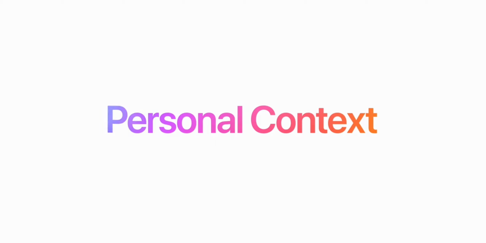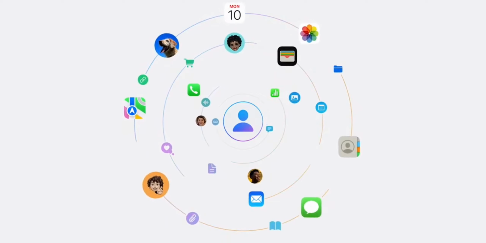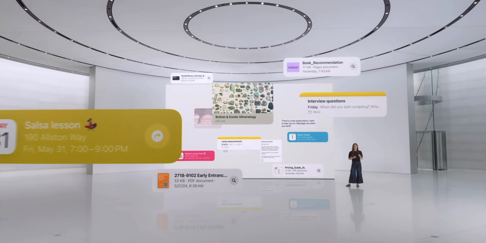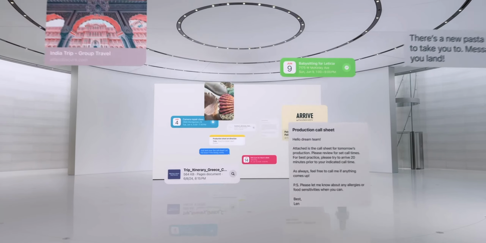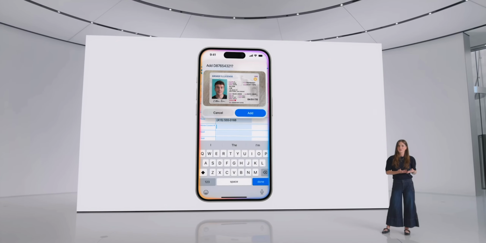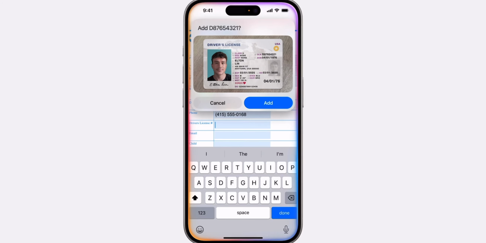Apple also says that the new Siri will understand context, so you don't have to repeat information in requests. Apple says Siri will be able to find and understand things that it never could before. It will have on-screen awareness about what you are currently looking at and have the ability to take in-app actions. For instance, if you're filling in a form asking for your driving license number, Siri will automatically be able to find a picture of your driving license and extract the relevant number to fill in the field on your behalf.